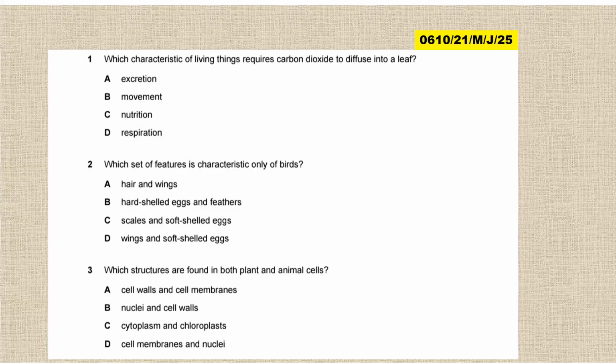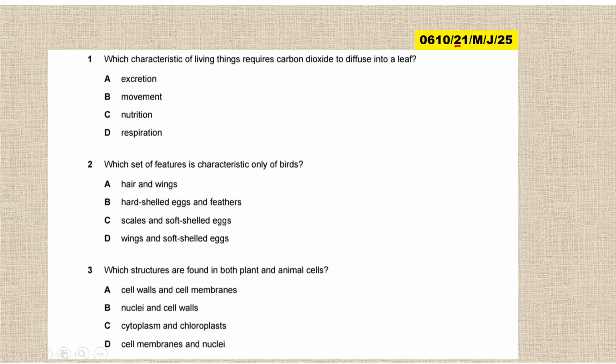So this one, as you can see from this part, is taken from paper 2. This means paper 2, variant 1, May, June. So M is May, J is June, and the year 2025. So this is Biology 0610, paper 2, variant 1, in the session May, June, that is 2025. So let us look at the first question.